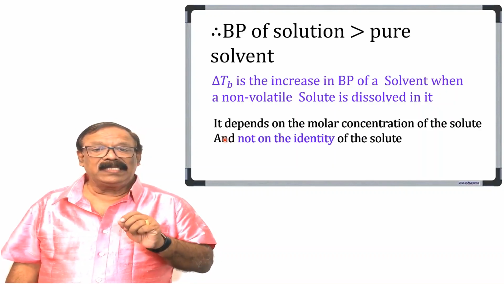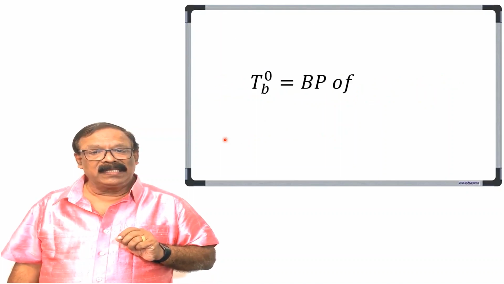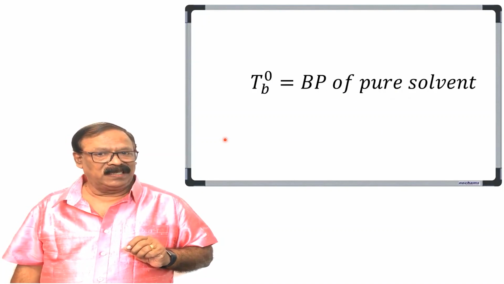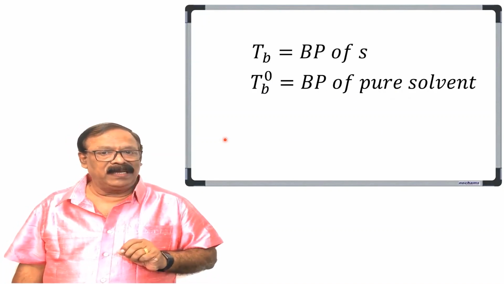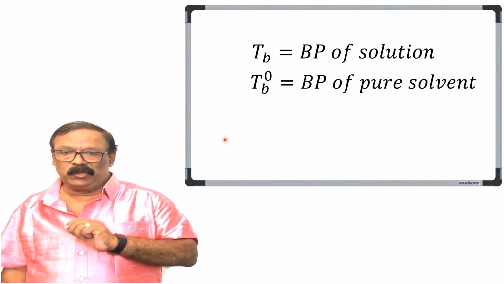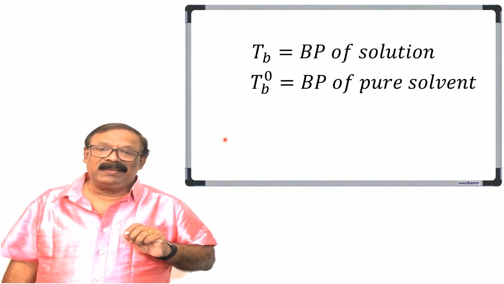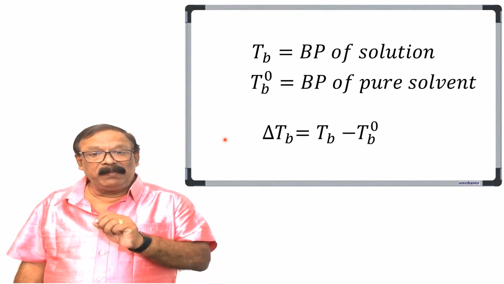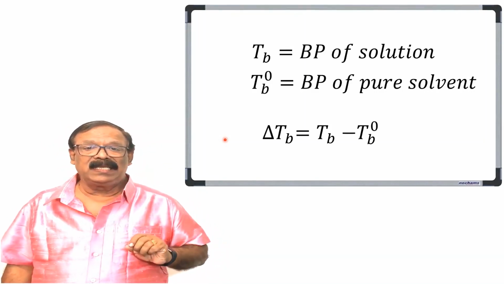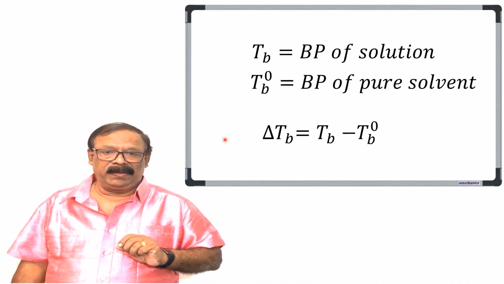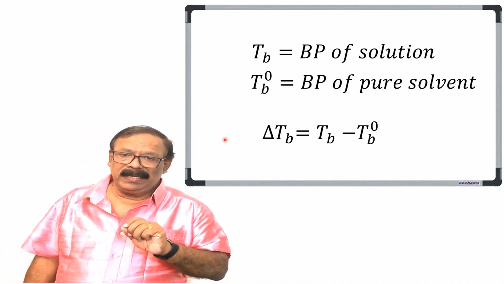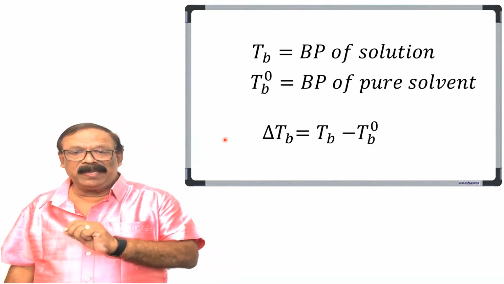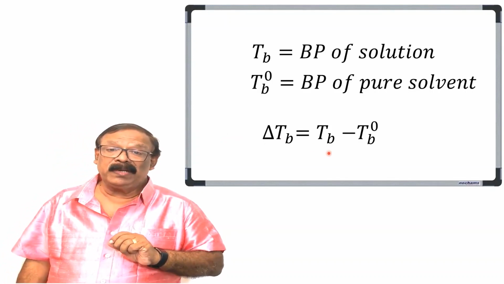If T0B is the boiling point of the pure solvent and TB the boiling point of the solution, then the elevation delta TB will be equal to TB minus T0B. TB is the boiling point of the solution minus T0B, the boiling point of the pure solvent.